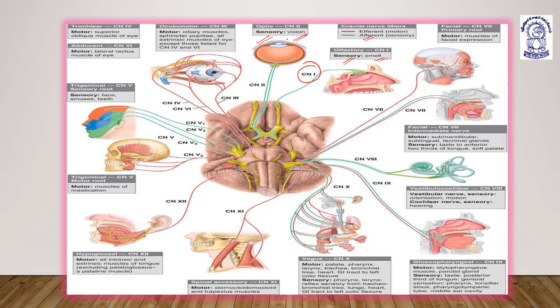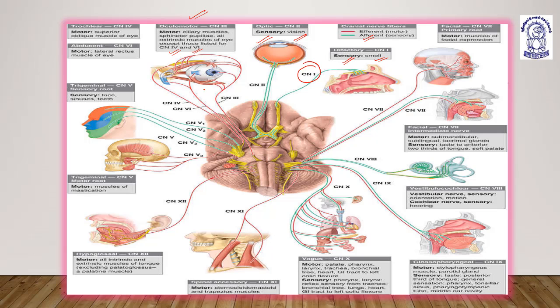Then the third cranial nerve has efferent nerve fibers, meaning motor. The oculomotor supplies the ciliary muscles, sphincter pupillae, and all extrinsic muscles of the eye except those supplied by cranial nerve 4 and cranial nerve 6, such as lateral rectus and superior oblique. So it is motor in function.